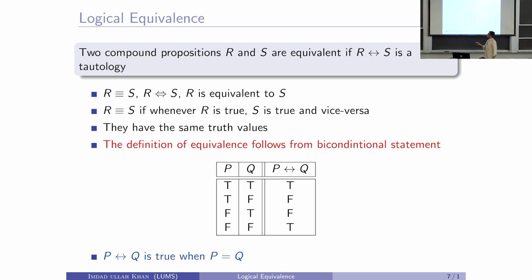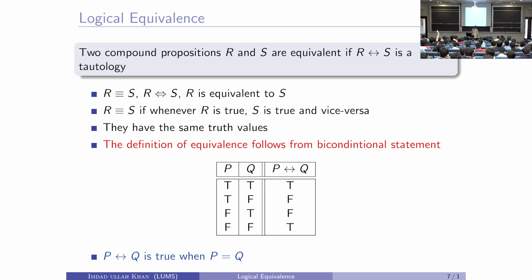So we know that P if and only if Q is true whenever P is equal to Q. That's why we say that two propositions are equivalent if the if and only if between them is a tautology. Okay, so they have the same truth value. Then this follows from the biconditional statement.